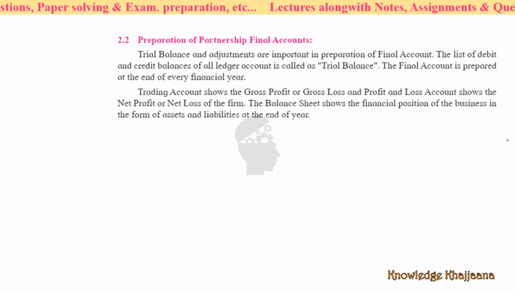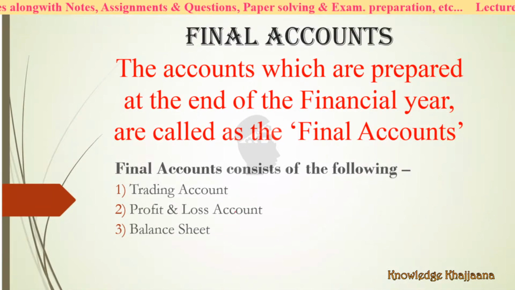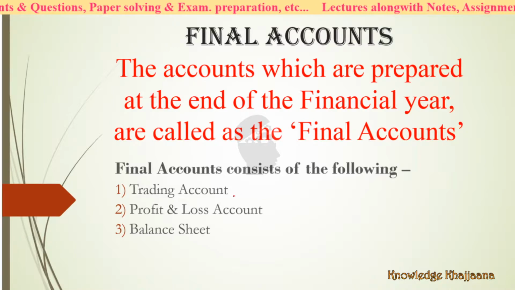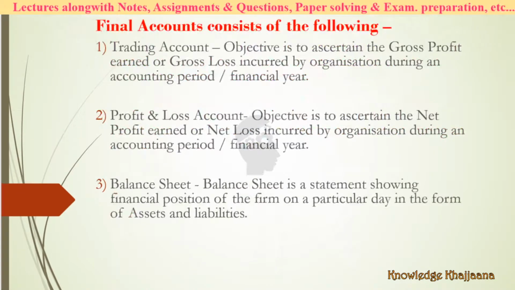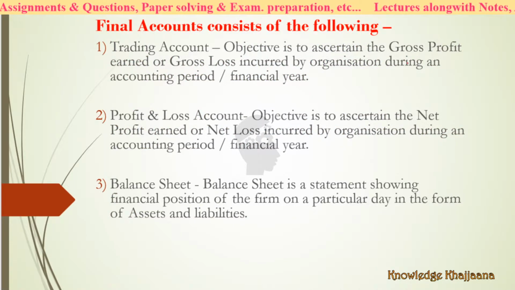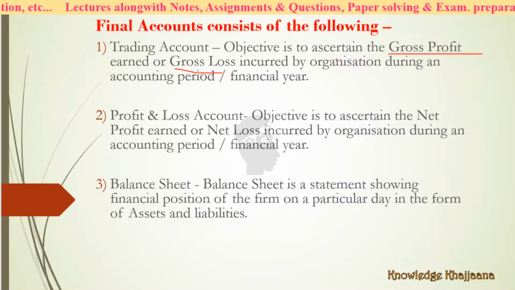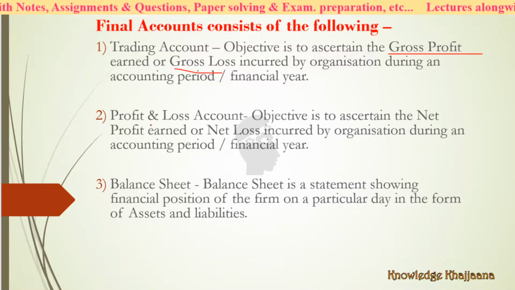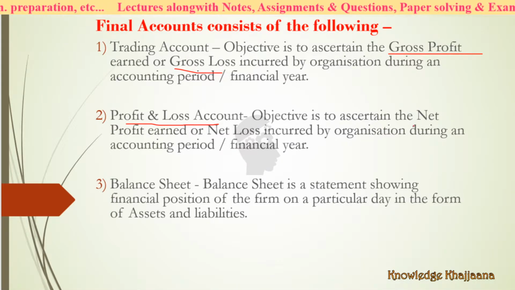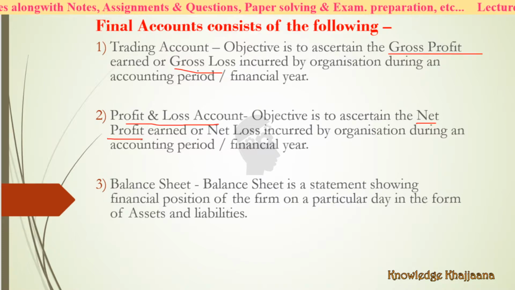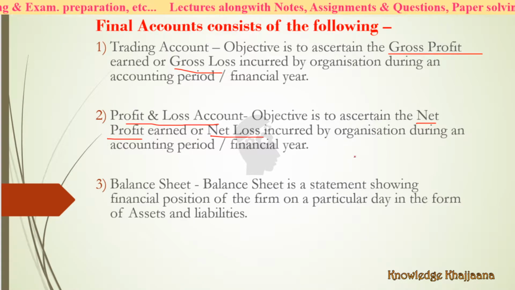Preparation of the final accounts: which steps come under the final accounts? These are the three steps: trading account, profit and loss account, and balance sheet. The trading account gives us the gross profit or gross loss. Whatever gross profit or gross loss, that is transferred to the profit and loss account, that is the second step. And we come to know either net profit or net loss from the profit and loss account during the financial year.